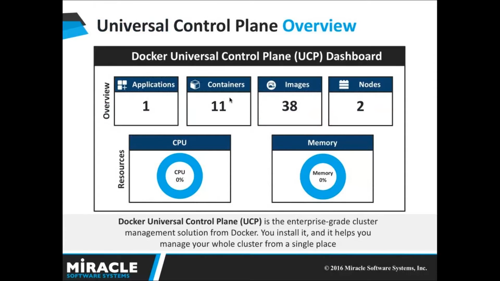Moving on to the next slide, here I will explain to you the overview of the Universal Control Plane. Docker Universal Control Plane is the enterprise-grade cluster management solution from Docker. We install it behind our firewall, and it helps you manage your whole cluster from a single place. And with Docker UCP, you can manage thousands of nodes as if there were a single one. You can monitor and manage your cluster using a graphical UI, as shown in the screenshot here.